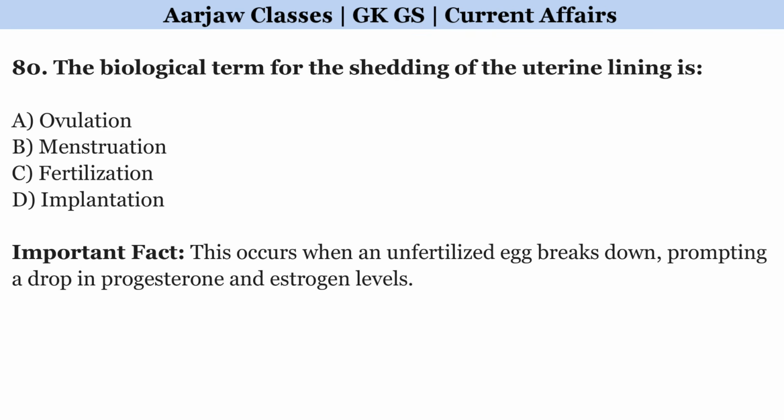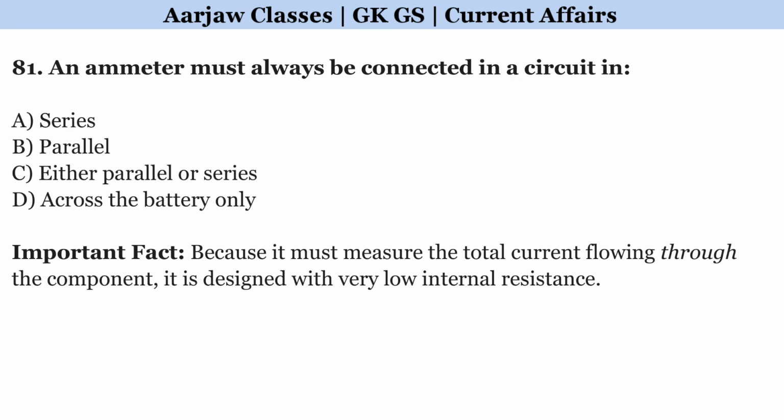The biological term for the shedding of the uterine lining is? Right option is B, menstruation. An ammeter must always be connected in a circuit in? Correct option is A, series.